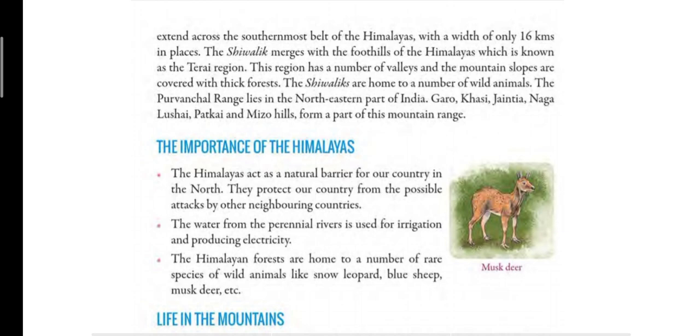Then children, on the northeastern part you have Purvanchal Range. East in Hindi means Purv. So Purvanchal is lying on the northeastern part of India, and this range has got many hills. So, Garo, Khasi, Jaintia, Naga, Lushai, Patkai, and Mizo, all these are the names of hills, and all these hills together make the Purvanchal Range.